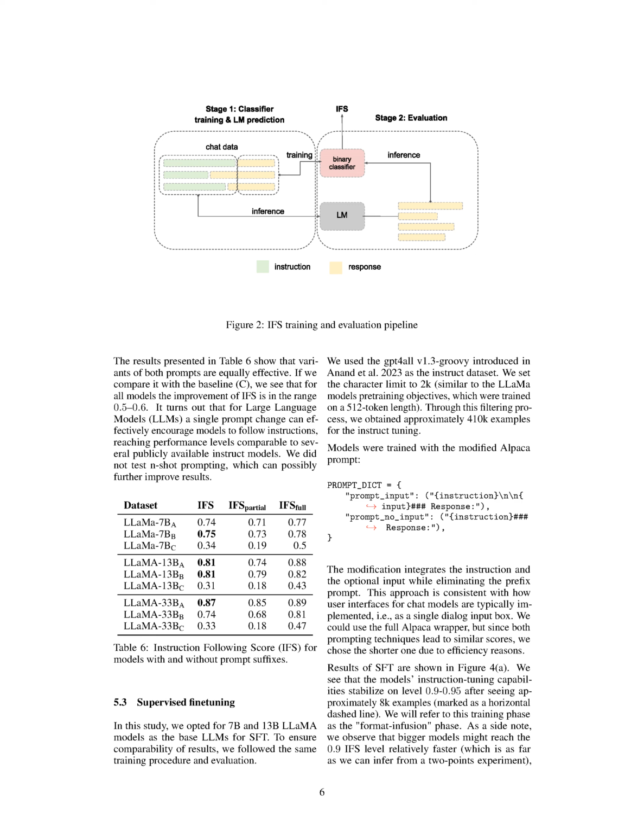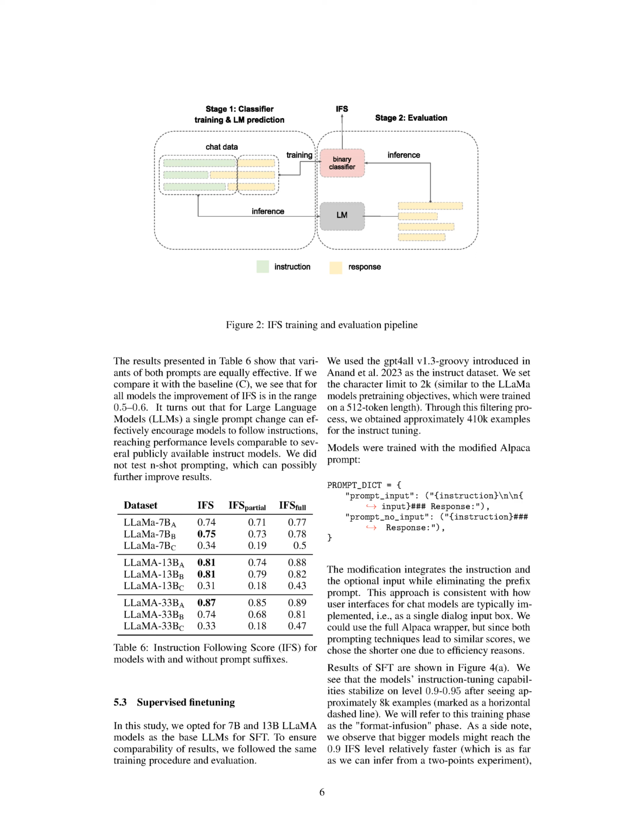We did not test N-shot prompting, which could potentially further improve results. The table also shows the IFS, partial IFS, and full IFS for different versions of the Llama model. Section Summary. In this section, the authors evaluate several publicly available models using the IFS metric. They expected the base model to have an IFS score below 50% due to the dataset's composition.